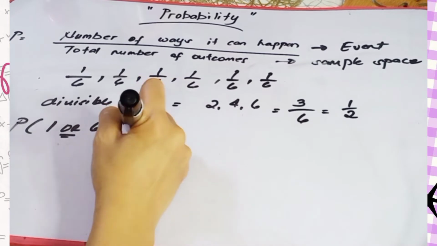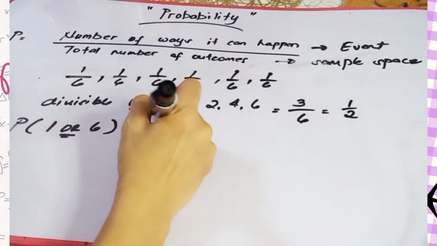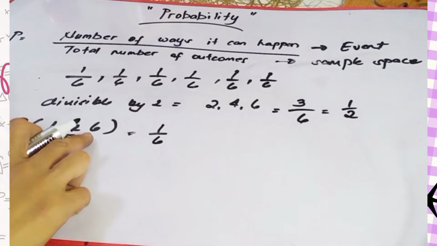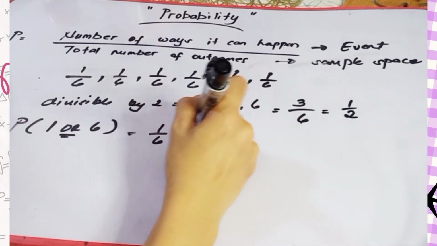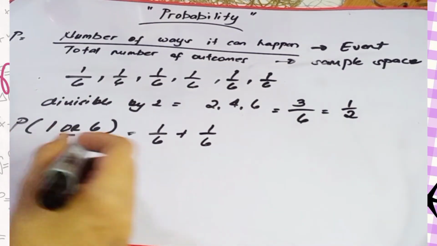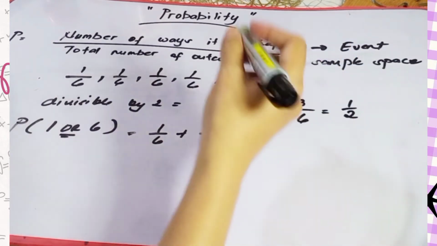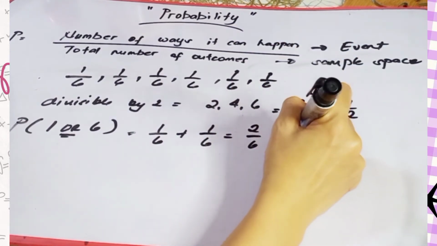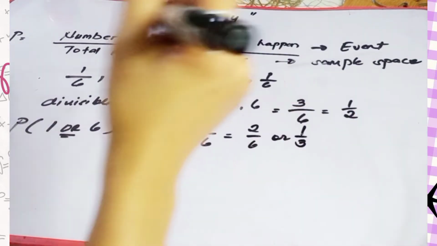So, sabi natin, the probability of getting 1 is 1 over 6, and the probability of getting 6 is also 1 over 6. So, therefore, what is the probability of getting 1 or 6? So, we simply add, that is equal to 2 over 6, or that is 1/3.